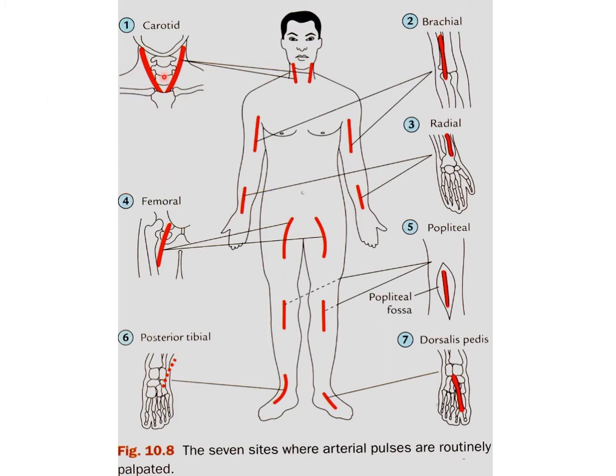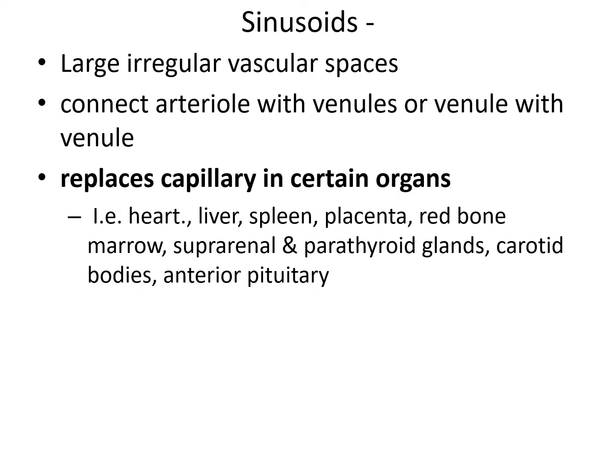Peripheral blood vessels: you can palpate the carotid artery pulsation. Second, the brachial artery pulsation. Third, the radial artery pulsation. Fourth, the femoral artery pulsation. Fifth, the popliteal fossa, popliteal artery pulsation. Sixth, the posterior tibial artery pulsation. And seventh, the dorsalis pedis artery pulsation. So these are the several sites where the artery pulse can be routinely palpated.